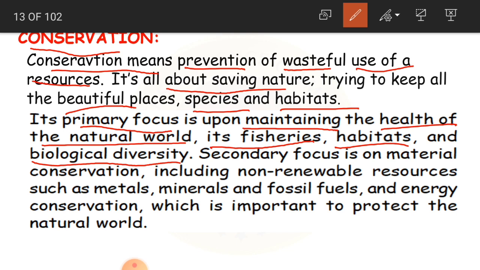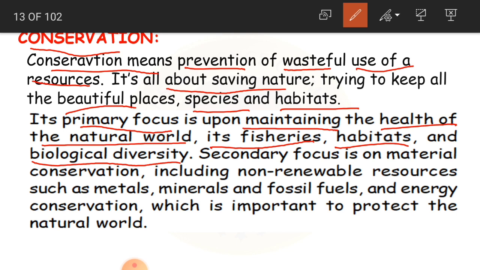That is, we are cutting down the forest. Because there is no forest, animals are not able to find homes, so they are not able to live and they are dying, and the number is decreasing. So here biological diversity means all the living organisms, plants and animals, all have to live.